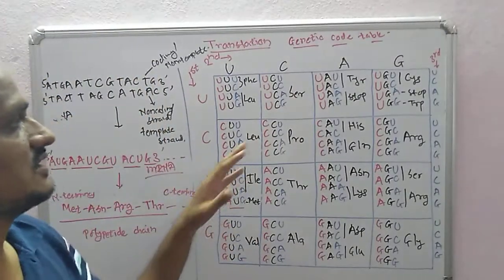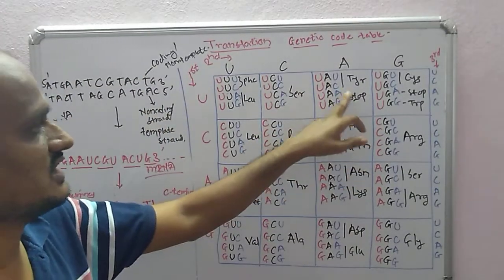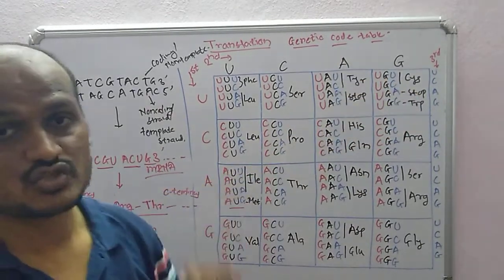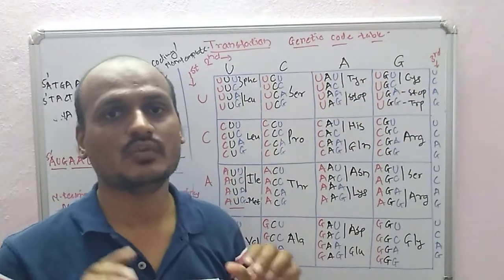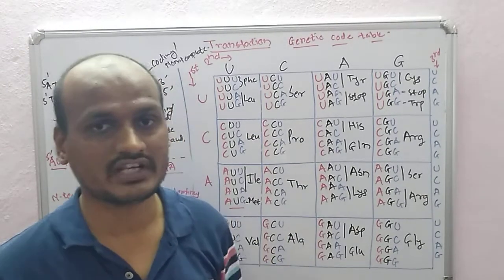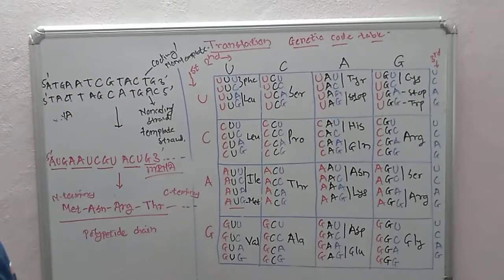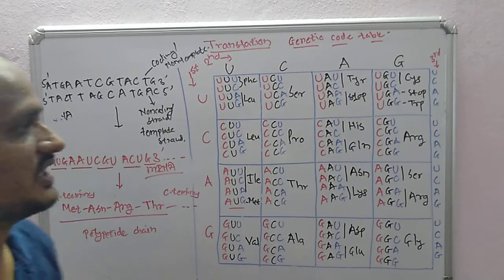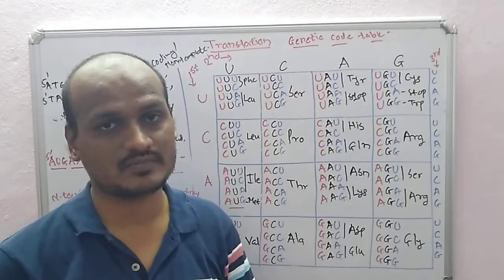Out of these, 3 are non-coding. The stop codons UAA, UAG and UGA are non-coding. So only 61 codons are in the coding table. These actually code for the protein in our translation process. Okay, so this is how it forms.